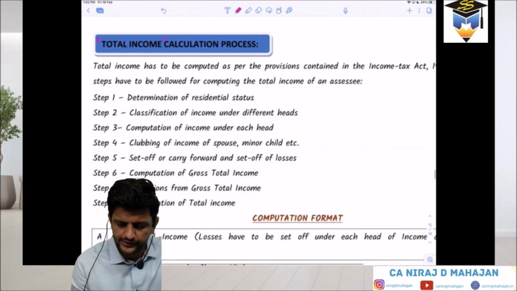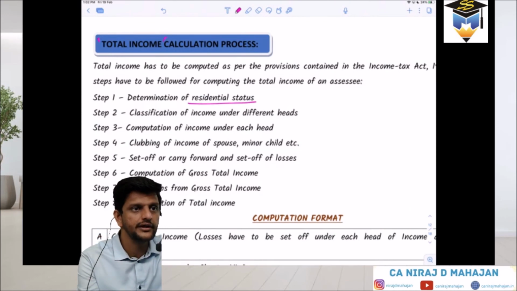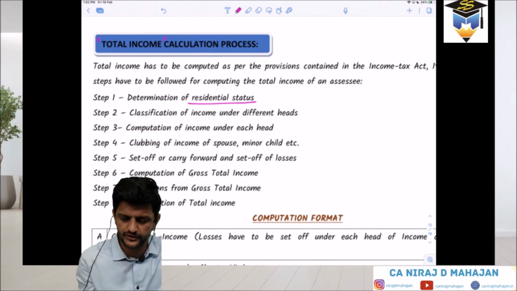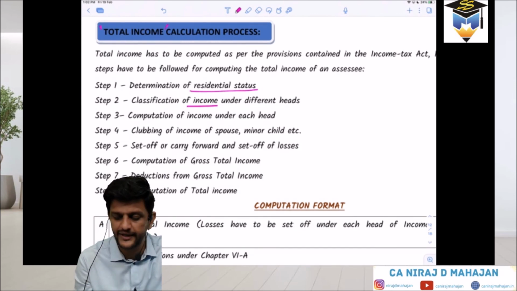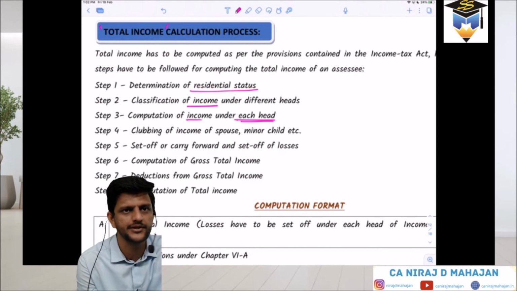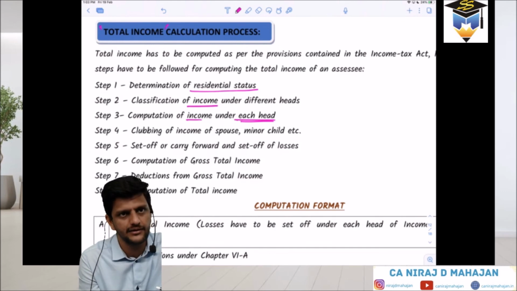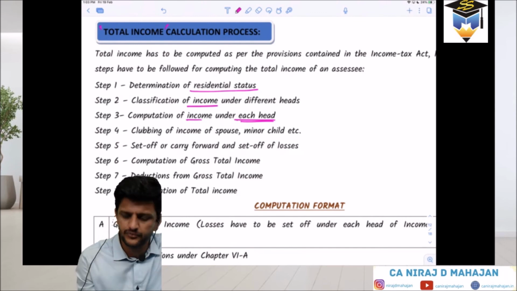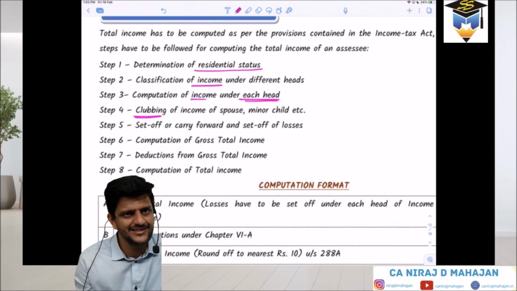Determine his residency status, which will come in chapter number 2, whether he is resident or non-resident, Indian, non-Indian, domestic or foreign. Then classification of income, what all types of income he has in different heads. Then computation of income under each head, because we have separate chapters. For every separate chapter, what is the actual income taxable from that type of income. Then clubbing, that is mixing of some other incomes with the assessee's income.